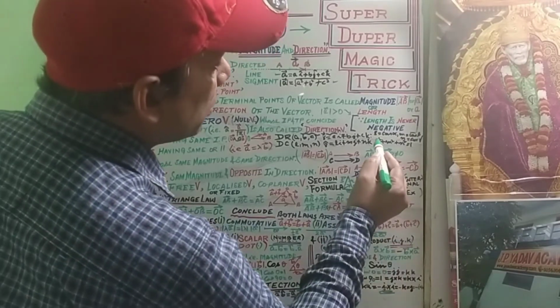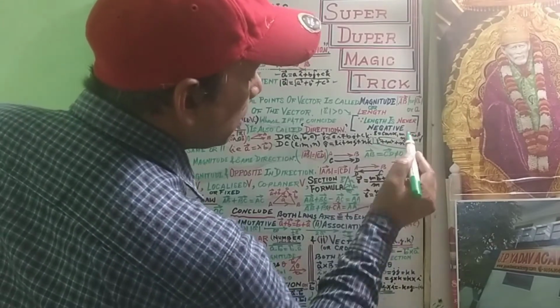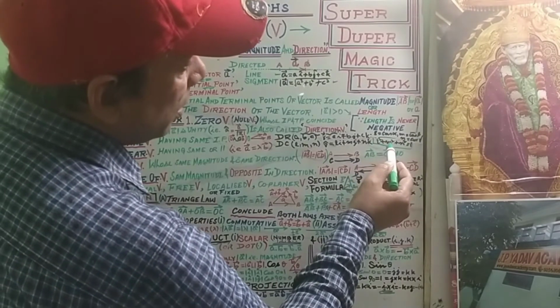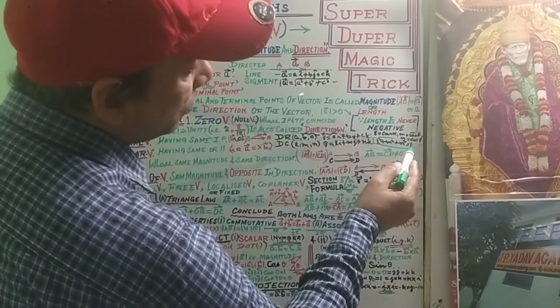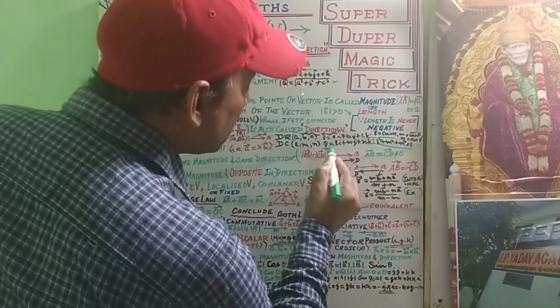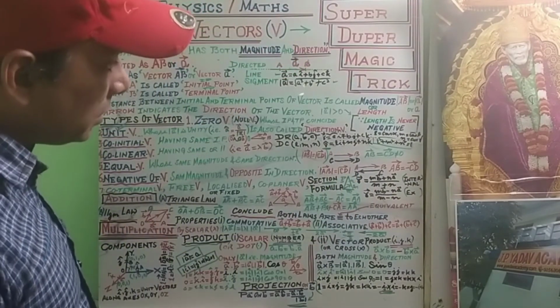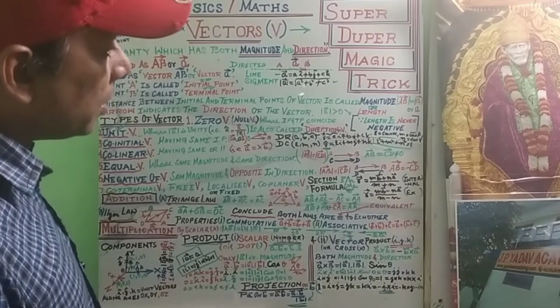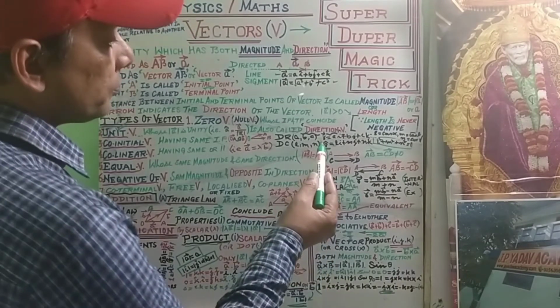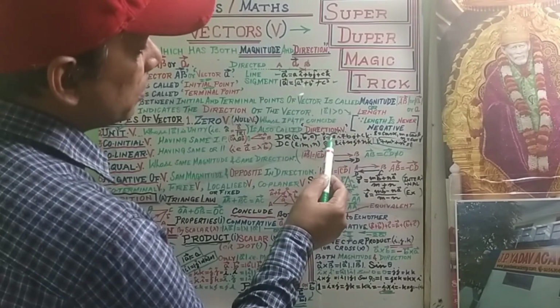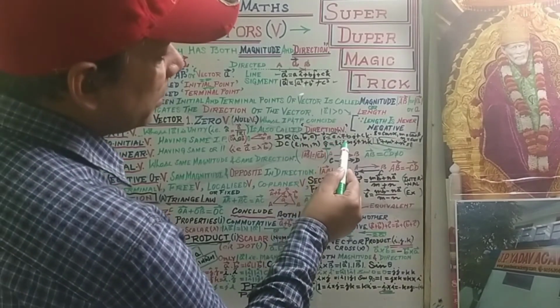Now an important result: for direction cosines, l square plus m square plus n square equals 1. This is a very important thing. This is for the unit vector. In case of a unit vector, we get direction cosines, but in case of a vector, not a unit vector, we get direction ratios, which are the multipliers of i, j, k.